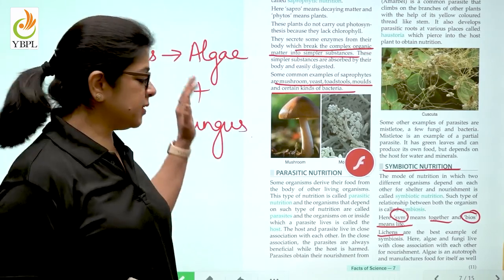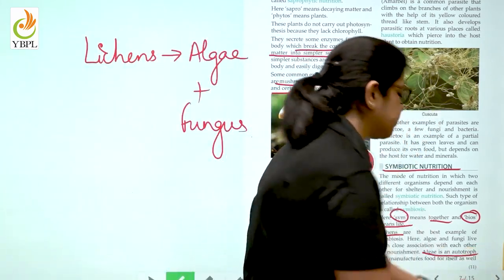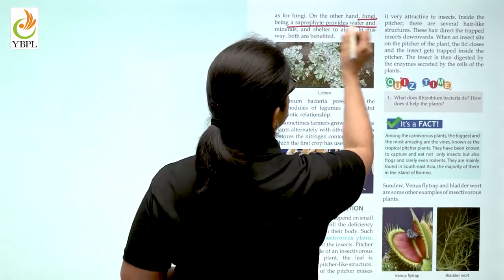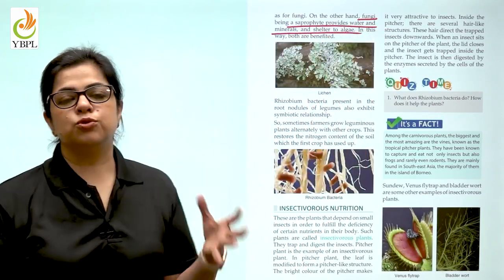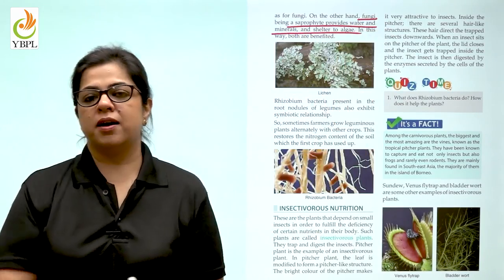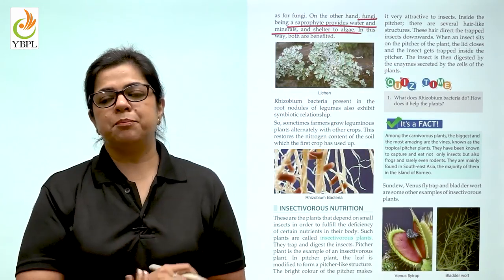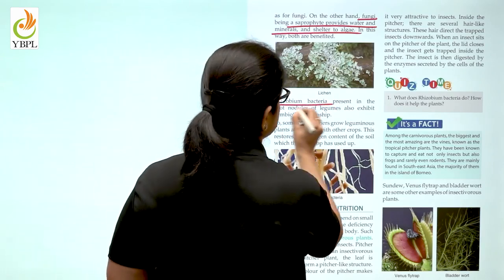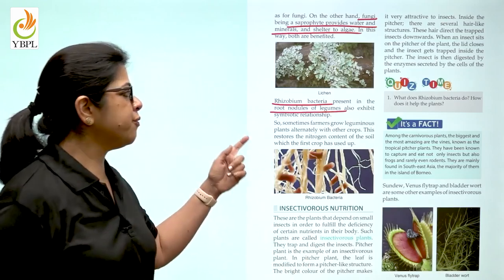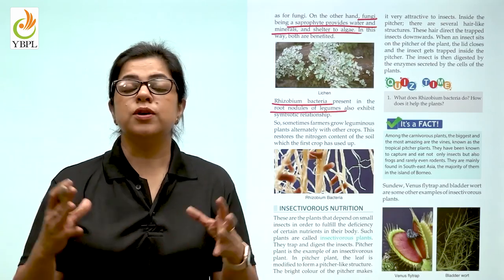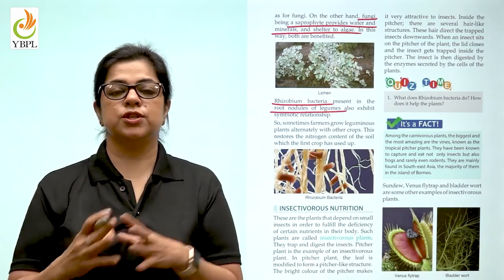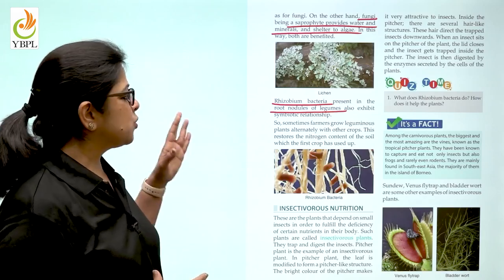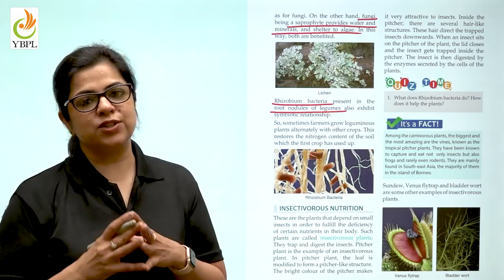And what happens here in this combination? Algae is an autotroph, so it will manufacture food for the organism. And what will fungi do? The fungi will provide water, minerals and shelter to the algae. So in this way, both are benefited. The second most common example of symbiotic relationship is of rhizobium. We know that rhizobium bacteria are present in the root nodules of legumes. They also fix the nitrogen. This nitrogen is used by the plant and the plant provides shelter to this bacteria. So this becomes a symbiotic relationship.